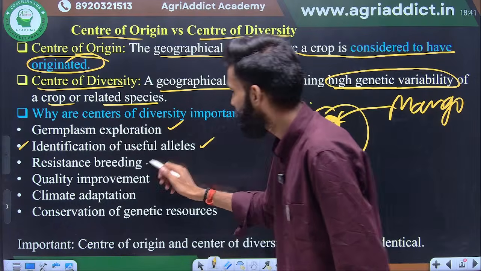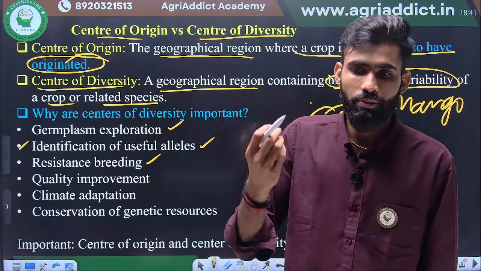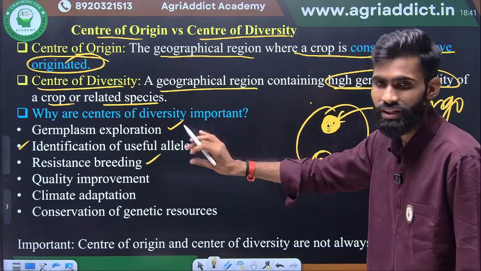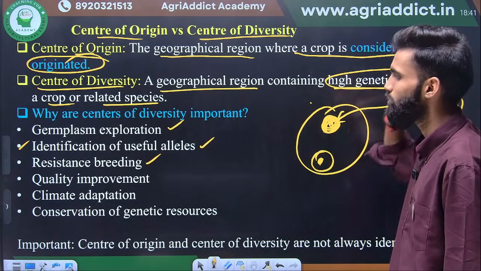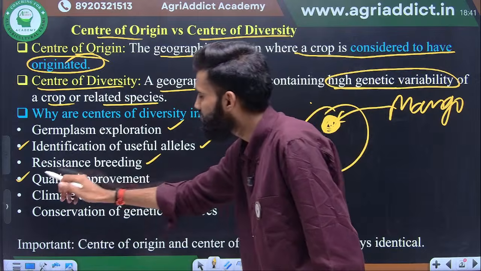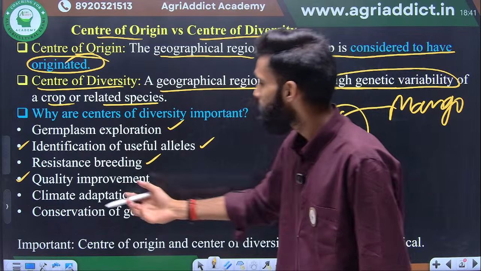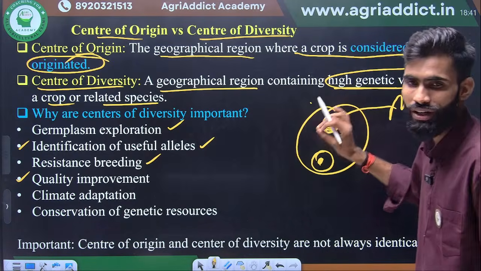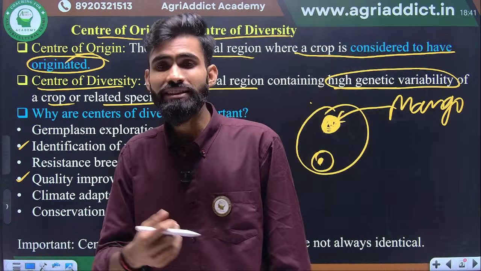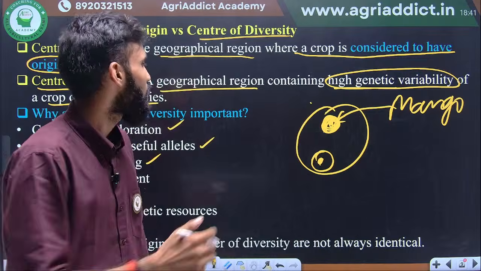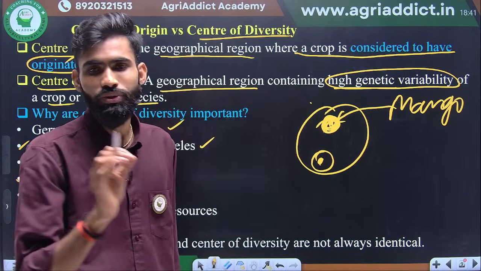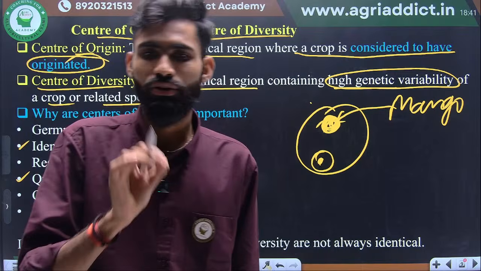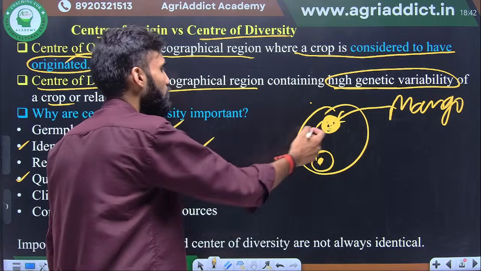Resistance breeding, if you want any biotic or abiotic resistance, then most probably some resistant relatives will be present in this particular area. Quality improvement, this is also possible from this area. Climate adaptation. Conservation of genetic resources, you should select some, maybe due to genetic erosion or any reason this germplasm will be lost, so you should go to that area, select some and conserve it in vitro or in vivo, to protect against germplasm erosion.